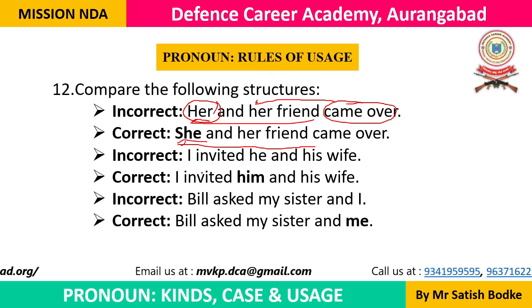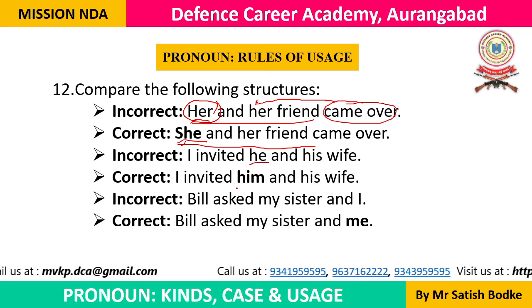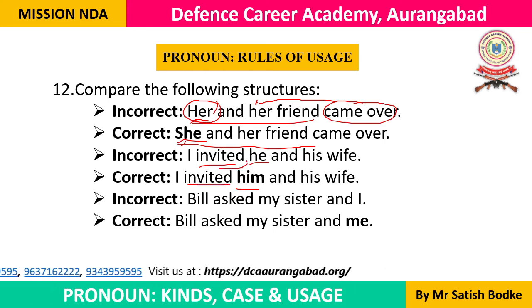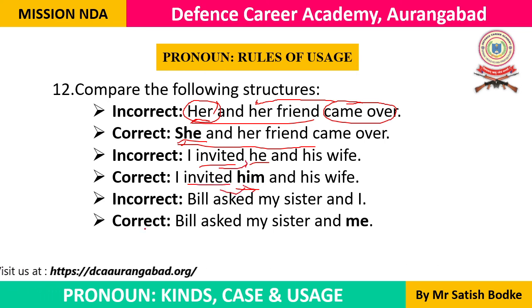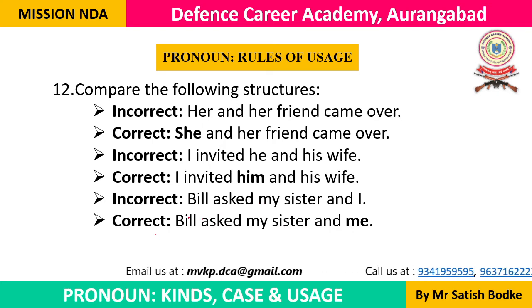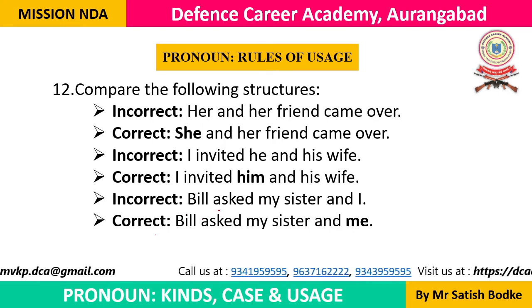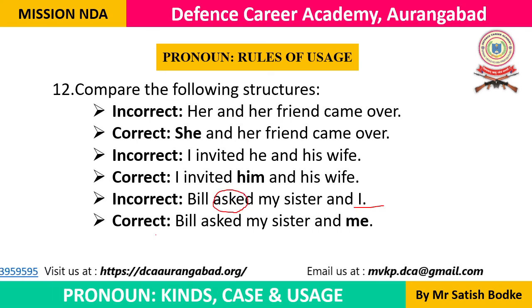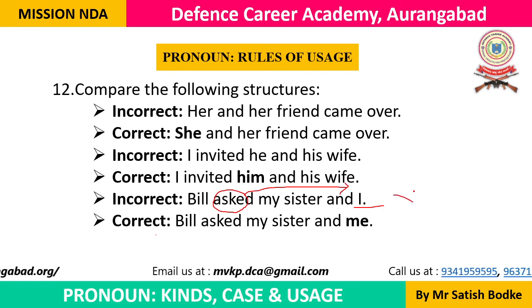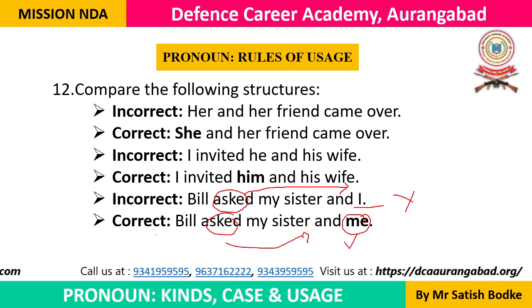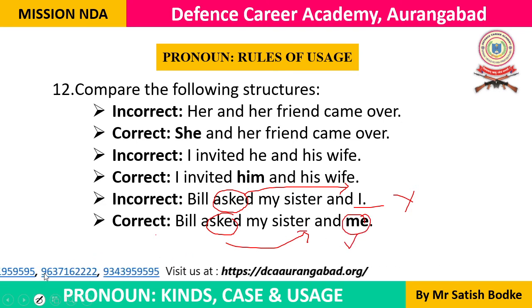I invited he and his wife. Instead of he and his wife, you will have to say I invited him and his wife. So invited is a verb, and verb के बाद में जो भी pronoun आता है, that should be in the objective case. Okay, verb के पहले जो pronoun आता है, that should be in the nominative case, and verb के बाद में जो pronoun आता है, that should be in the objective case. In the same way, last two examples are also there. Bill asked my sister and I is nominative case, and here is the verb. Verb के बाद में जो भी pronoun आएगा, nominative case में नहीं आएगा. Verb के बाद में जो pronoun आता है, that should be in the objective case. And this is the objective case. This is the correct usage of the pronoun.